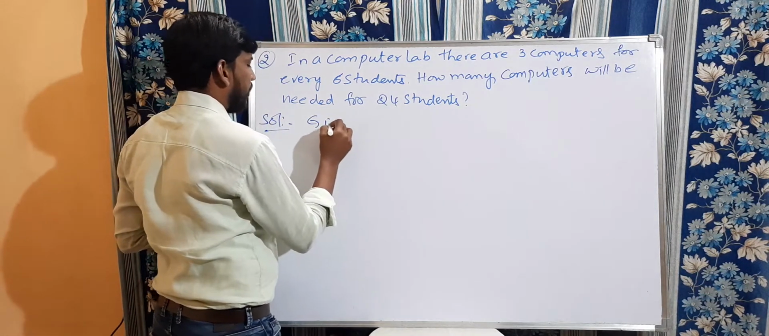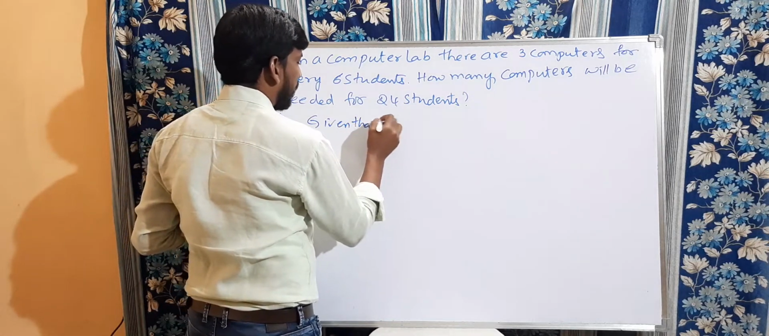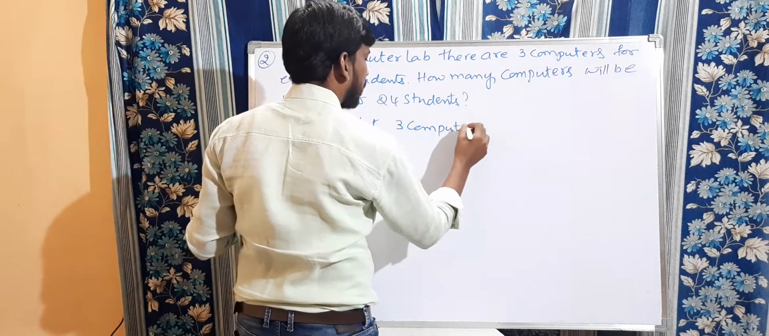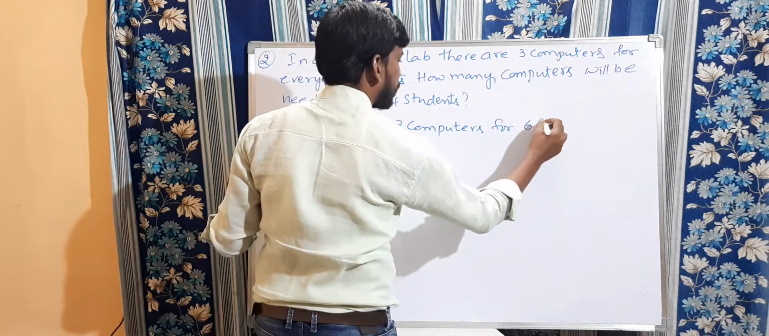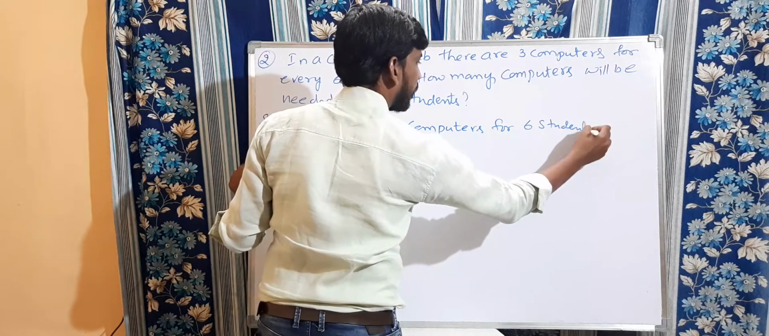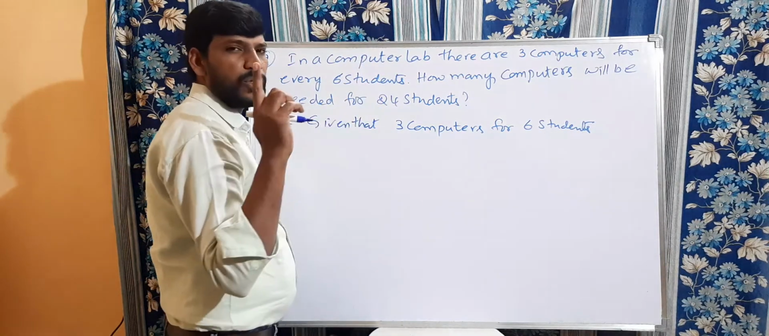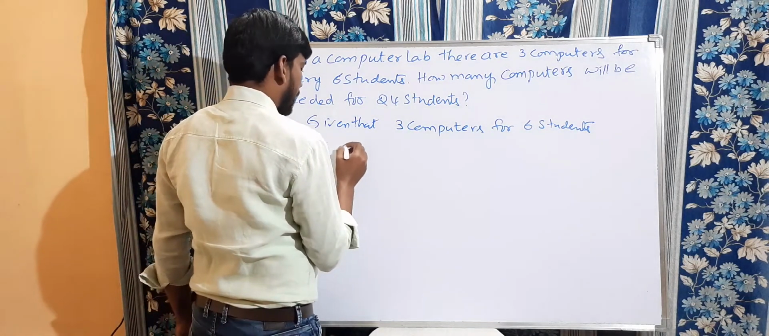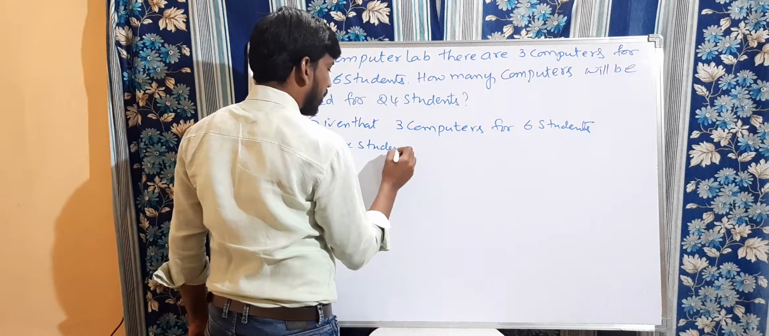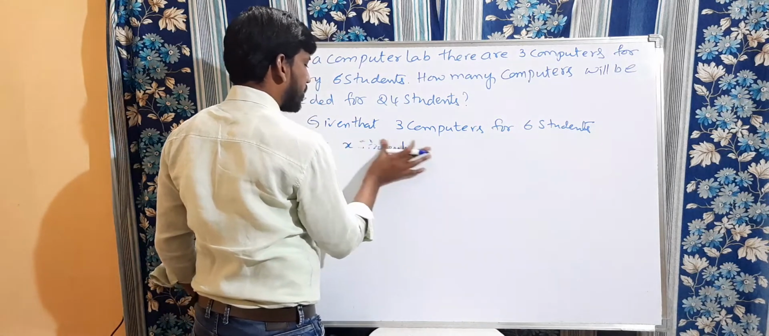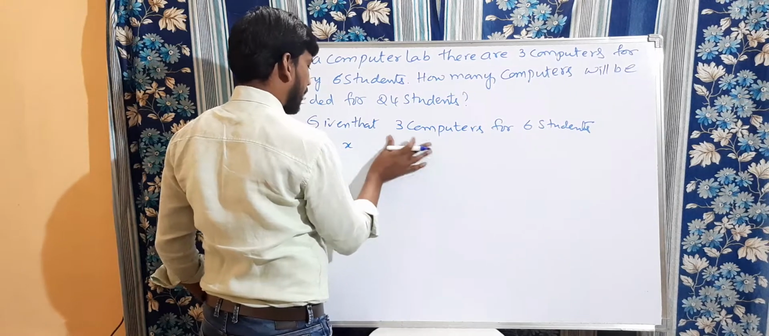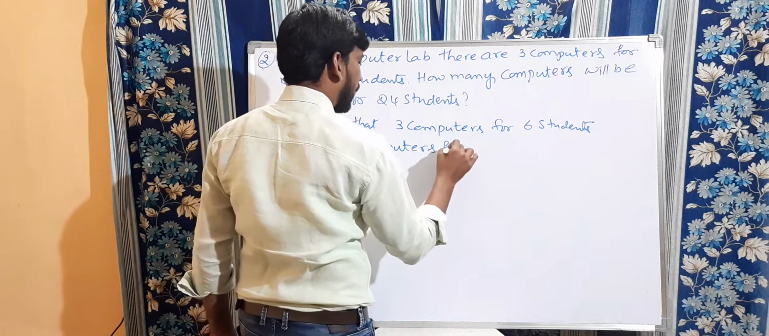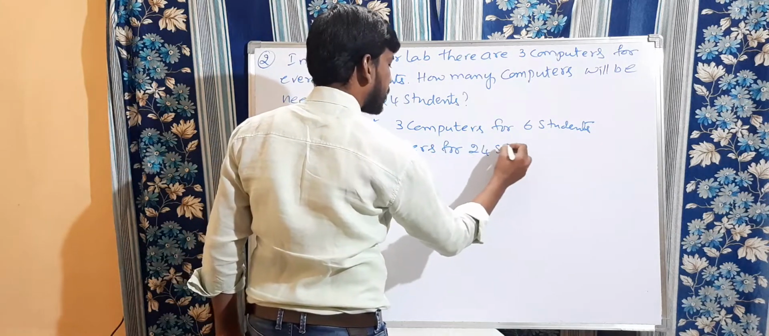Solution. Given that 3 computers for 6 students. That means 2 students is equal to 1 computer. Now let x computers, let us take x computers for 24 students.